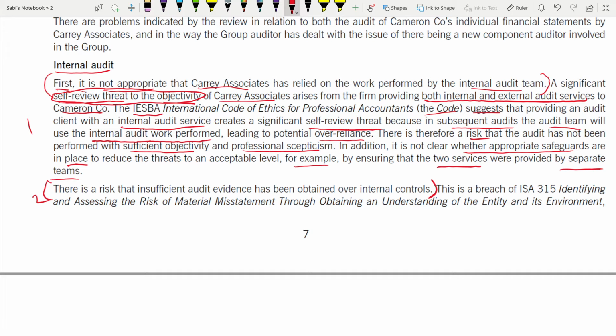So when you're writing, also make sure that the first line of the paragraph is such that all the important words are there, so that the examiner knows the rest of the paragraph is about that point only. So what is it? There's a risk that insufficient audit evidence has been obtained over internal control. The second point from internal audit is that audit evidence is insufficient. It's a risk because we are talking about quality control, remember, planning. So we have to talk about evidence and all that has been obtained over internal controls. Regarding internal controls, audit evidence is insufficient.